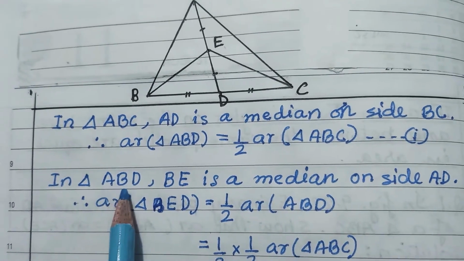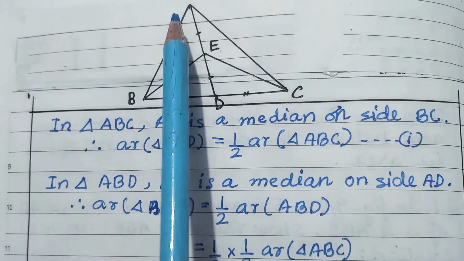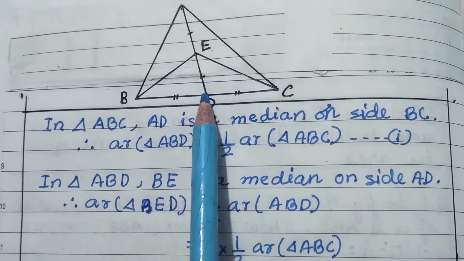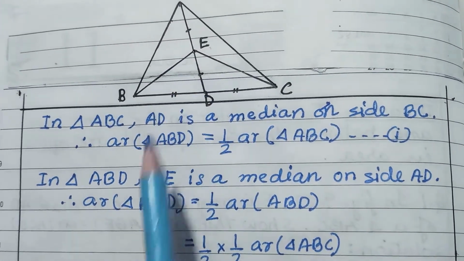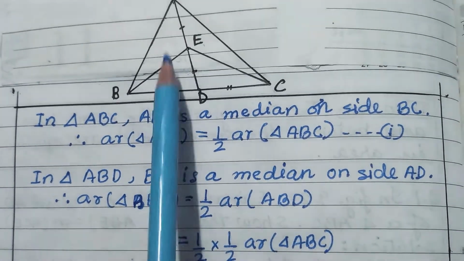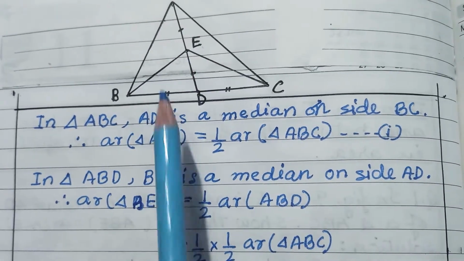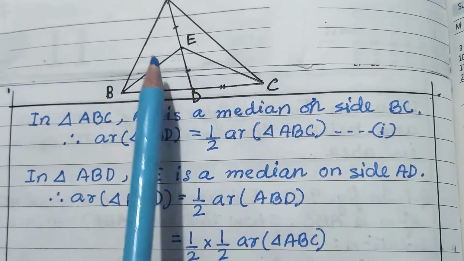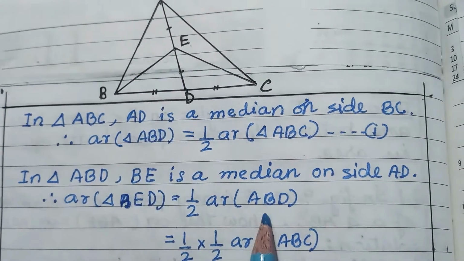In triangle ABD, E is the midpoint, so BE is the median on AD. So therefore area of triangle BED is equal to half of area of triangle ABD. This one is half of this.